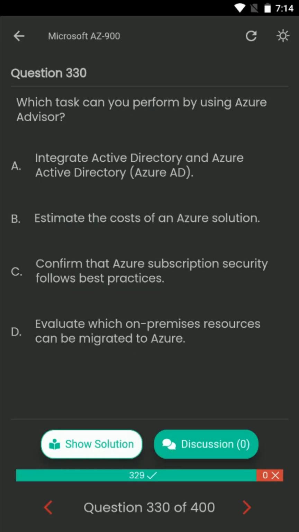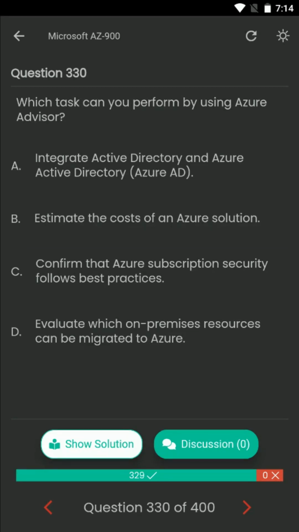Question number 330. Which task can you perform by using Azure Advisor? Your options are: A. Integrate Active Directory and Azure Active Directory. B. Estimate the costs of an Azure solution. C. Confirm that Azure subscription security follows best practices. D. Evaluate which on-premises resources can be migrated to Azure.